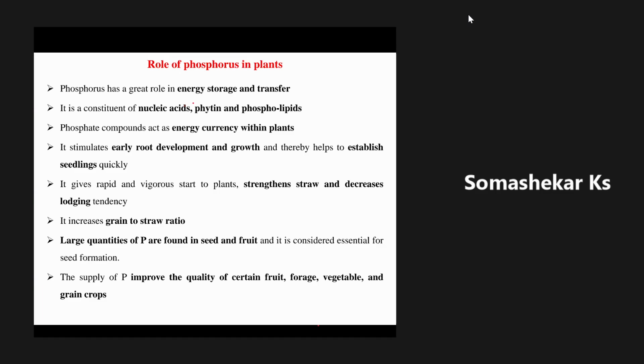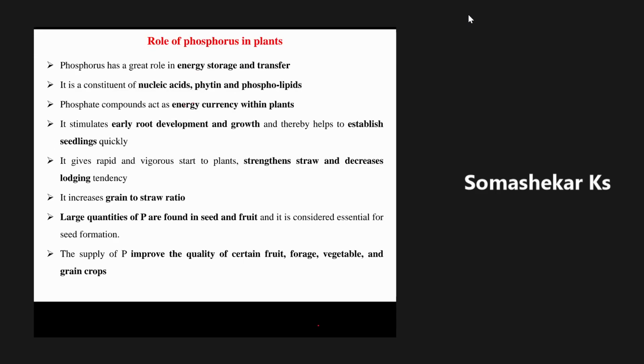Another important thing is that phosphorus gives a rapid and vigorous start to plants, strengthens the straw and decreases the lodging tendency. If you go for application of excess amount of nitrogen, what does it lead to? It will lead to lodging. But if we go for optimum application of phosphorus, it will give resistance to the crop plant against lodging. It is going to strengthen the stem part of the plant, and it will never allow the crop plants to lodge.